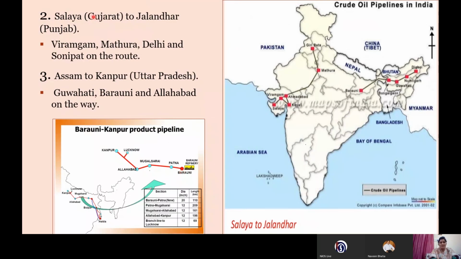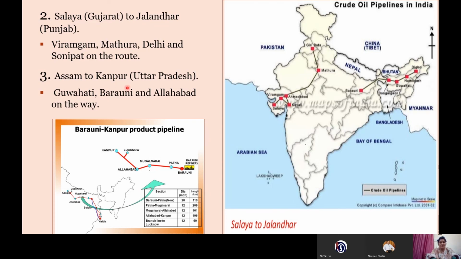Next we have the Salaya to Jalandhar pipeline. Salaya is in Gujarat. The pipeline connects Salaya to Jalandhar. On the way, it delivers to other important cities also, like Ahmedabad, Mathura, and the Delhi region.